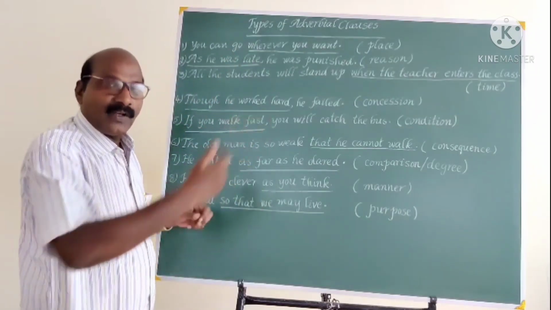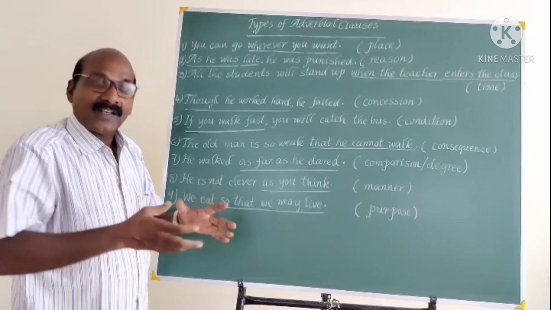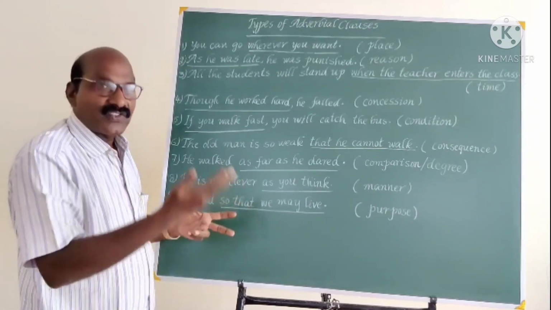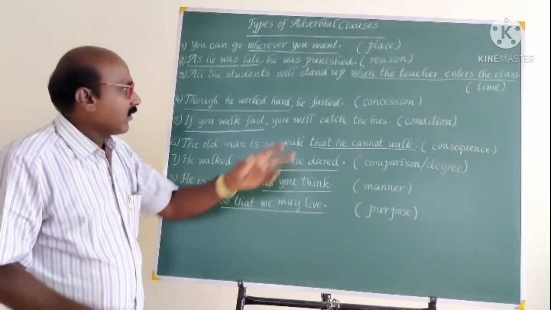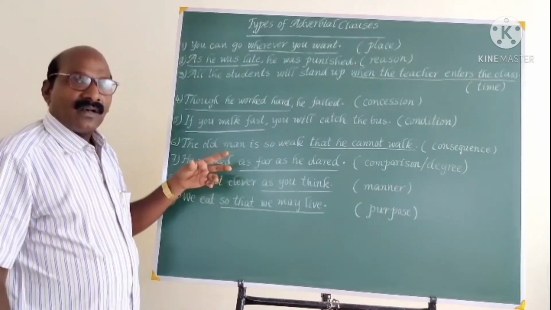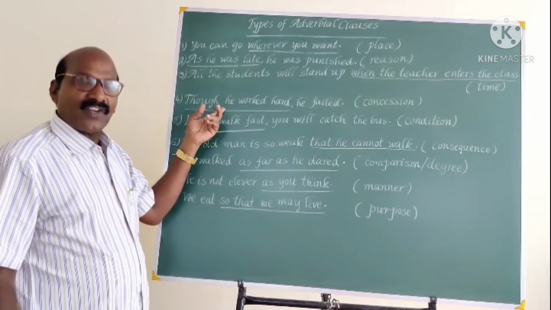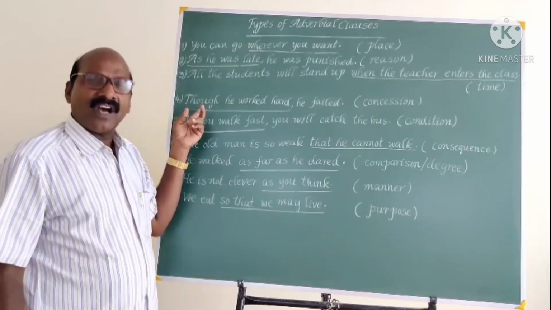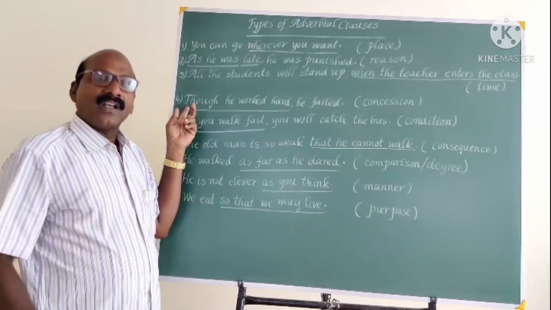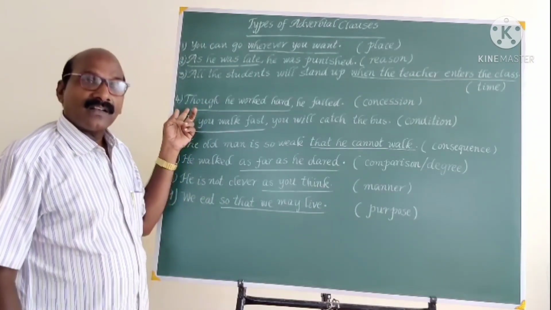I offered some money to somebody as part of my help. It's a kind of concession. I reduced the money of payment. It's a kind of concession. He failed despite his hard work. In spite of his hard work. Despite his hard work. Though he worked hard. Although he worked hard. Even though he worked hard.